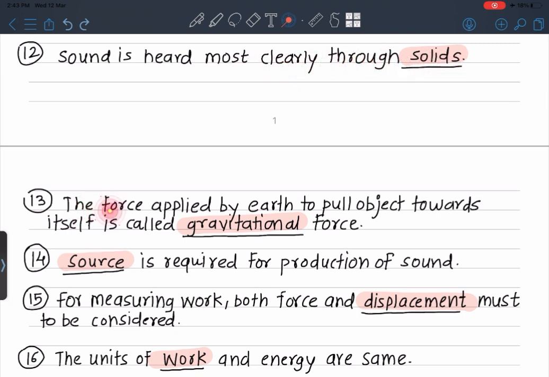The force applied by Earth to pull the object towards itself is called the gravitational force. A source is required for production of sound. For measuring work, both force and displacement must be considered. The unit of work and energy are the same.